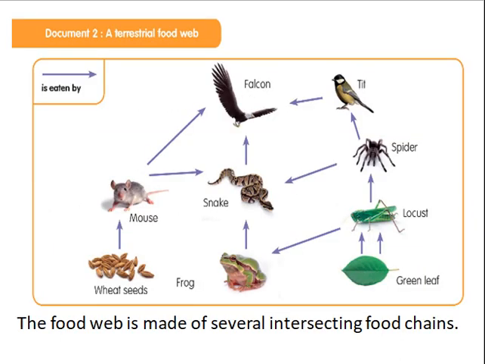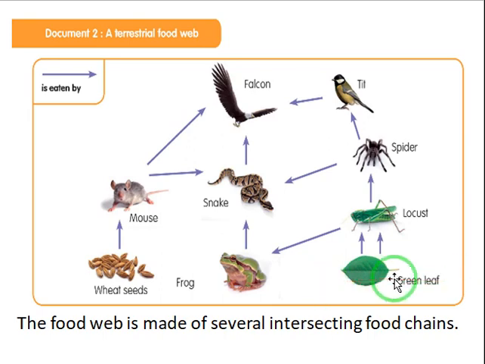Here we can find a food web. As we know before that the food chain is made of several living things arranged according to what they eat. But a food web is made of several intersecting food chains that have a common producer. Let's see.